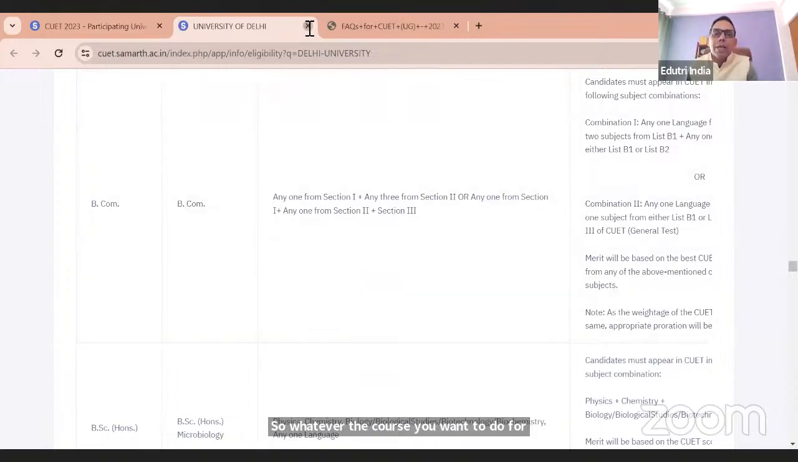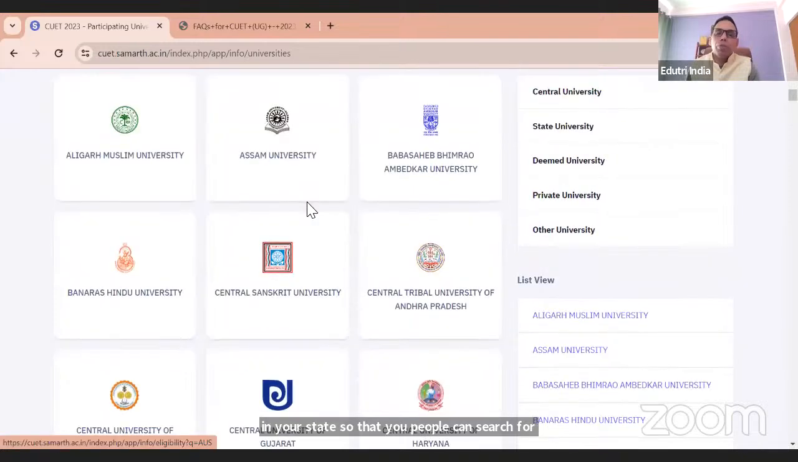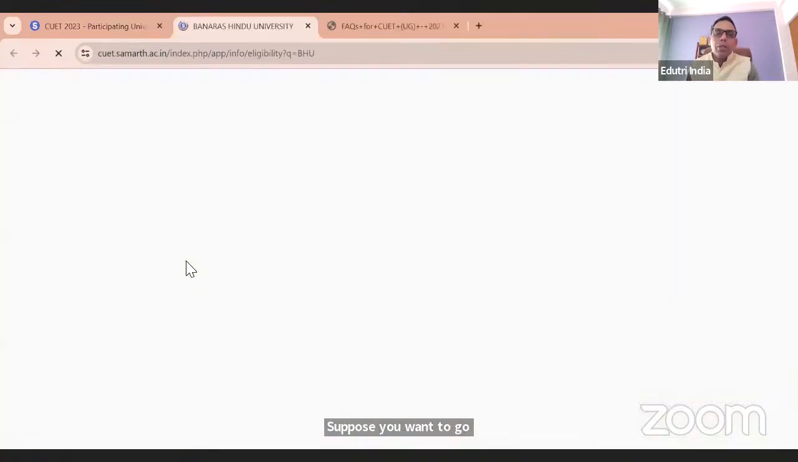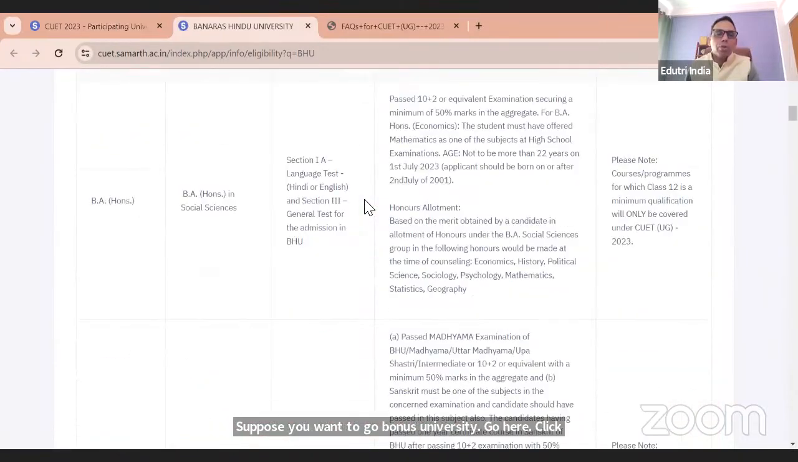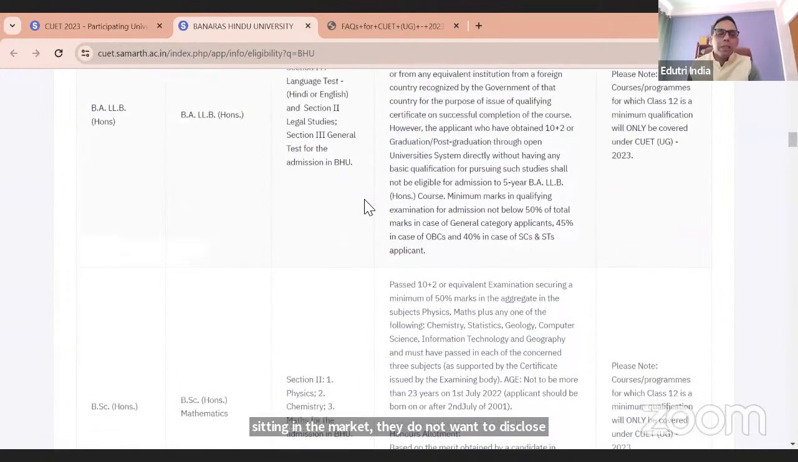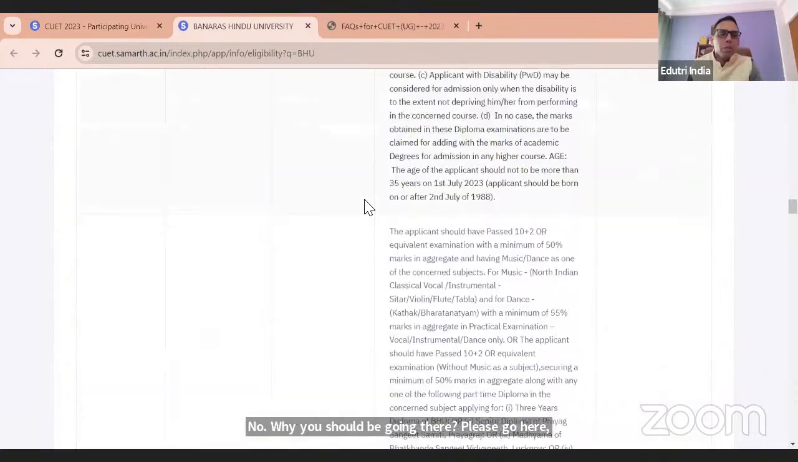Suppose you want to go to Banaras University. I'm showing you two universities so that you people can search for your own university. Go here, click here, and then go for the course. Whatever the course, everything is there. Generally, the counselors sitting in the market do not want to disclose these things, so that you should be going there. No. Why should you be going there? Please go here, search your course, very easy, scroll it down.